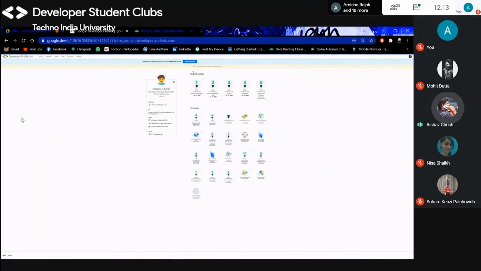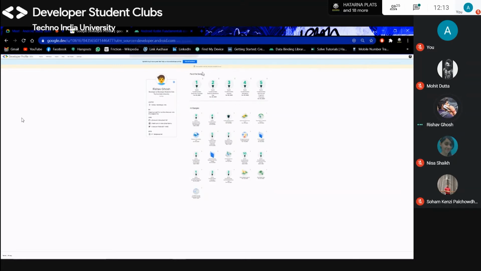So the badges are all visible in one page. Just capture it, and I will give you a form, just fill it up and give the screenshot there. After it will be checked manually, you will be issued a certificate from Study Gems.